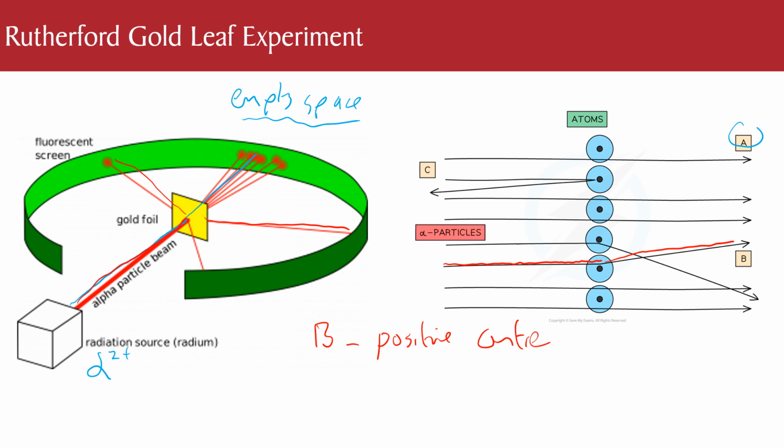And then C is where particles go in and they bounce straight back. That is C, which is here, where the particles go in, they hit something and they come straight back. That meant there was a solid center.